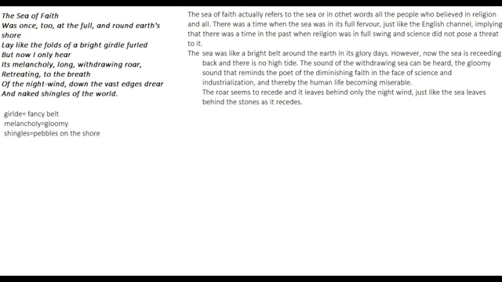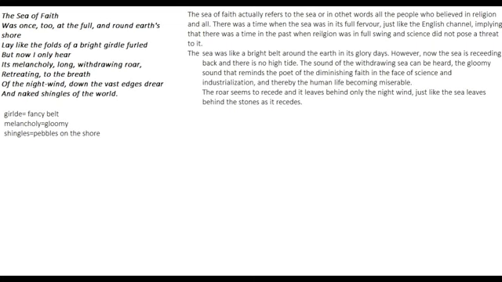So the sea, he says, now is just drawing back, and this is very saddening, retreating to the breath of the night wind. As the sea is withdrawing, the sound is becoming dull, and the only sound that can be heard then is the sound of the night wind. The sea is receding and leaving behind only the night wind.